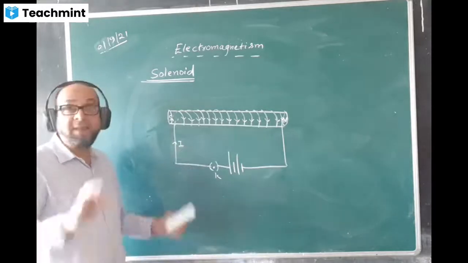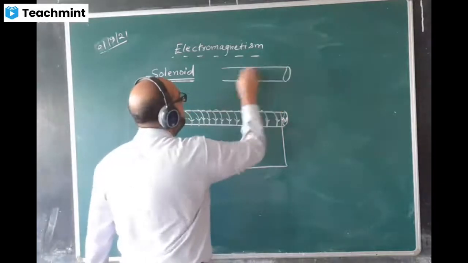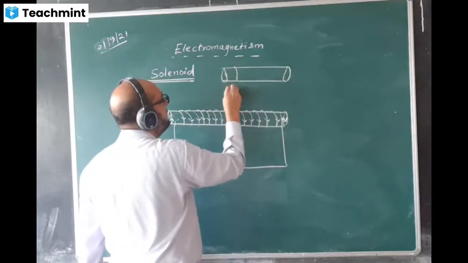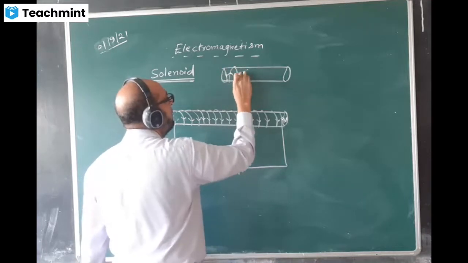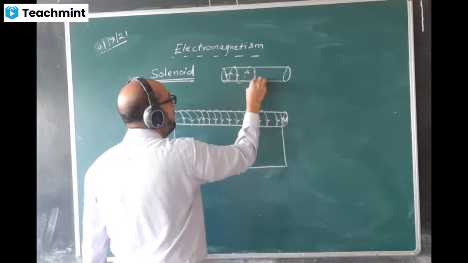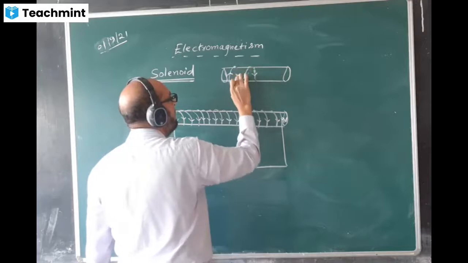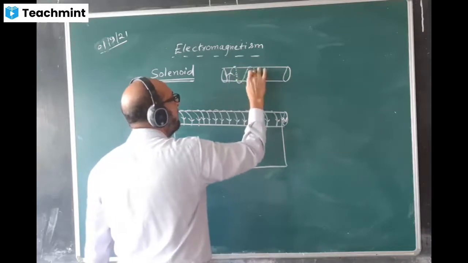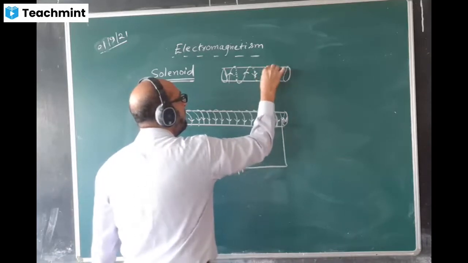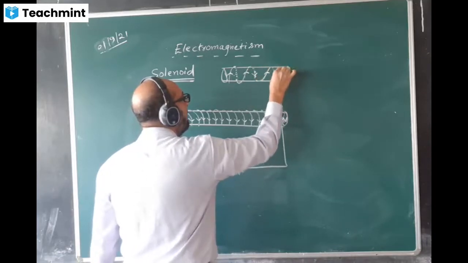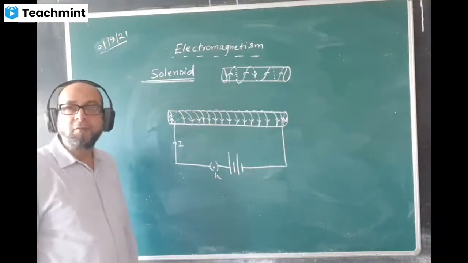But in some cases, they may give a diagram. In some cases, suppose here is a solenoid given, and I show it with a few turns here like this. They are showing the turns this way. Tell me, which way the turns are given in this solenoid?